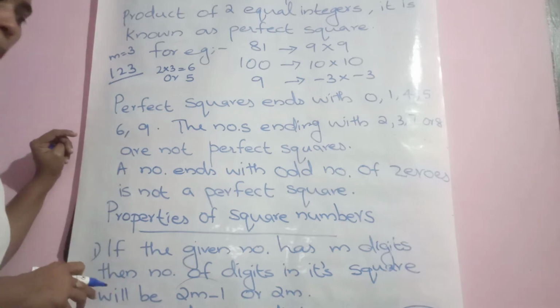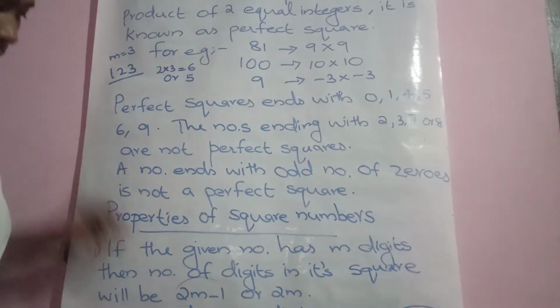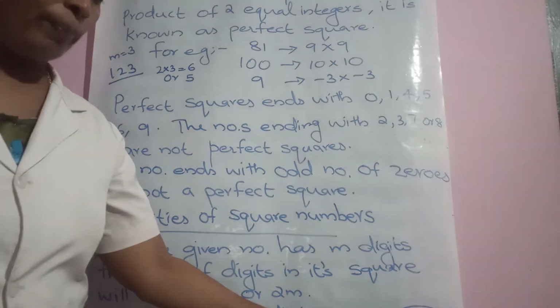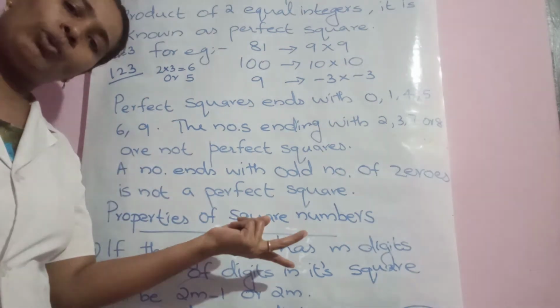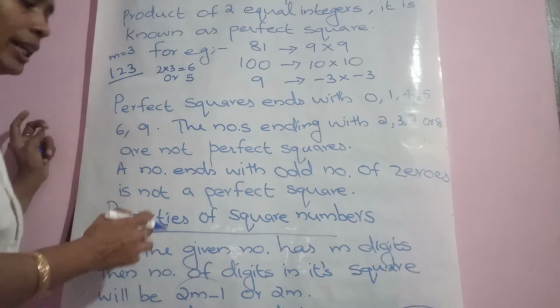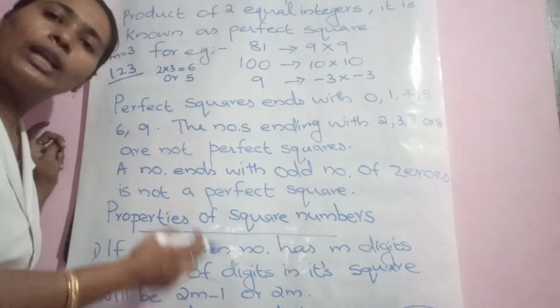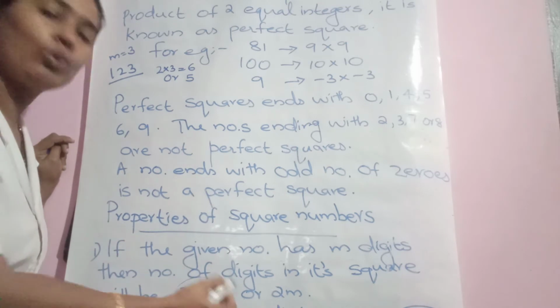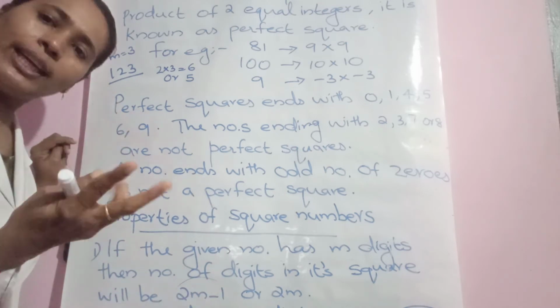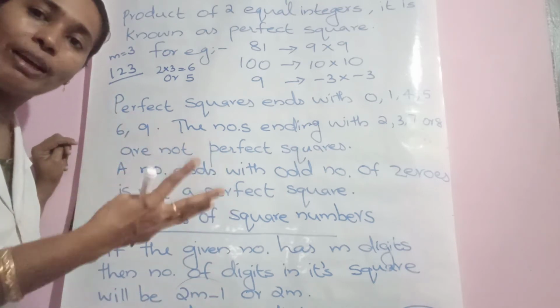This is property 1. The teacher has taken an example, also 11. 11 means only a 2-digit number. So its square will end in which one? 2m minus 1 for this one. Odd numbers. 11 is an odd number, so its square will end in 2m minus 1. That is 3 digits: 121. The square of 11 is 121.